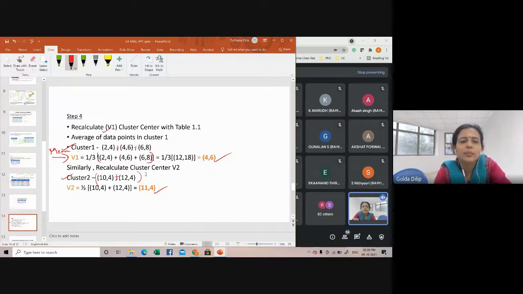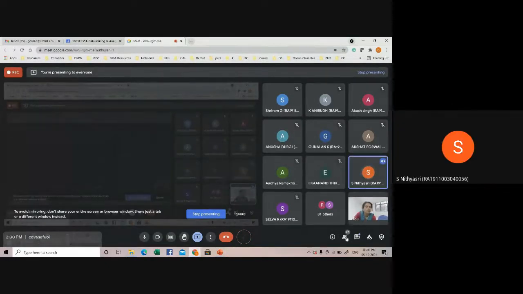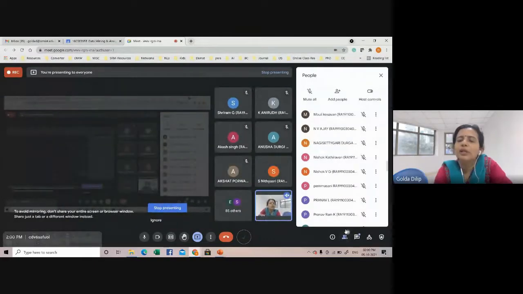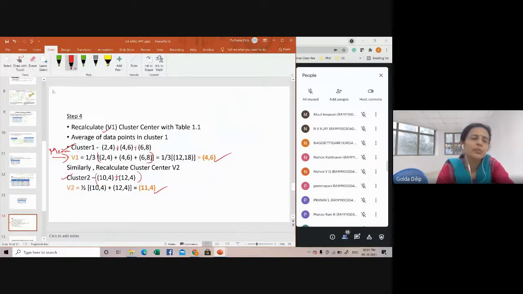Then who else can answer me? What should we do next, after recomputing the cluster centers? Calculate SSE. No, before that, we have to compute the distance once again, right? Distance, yeah. Your sum of squared error is nothing but part of your Euclidean distance itself.